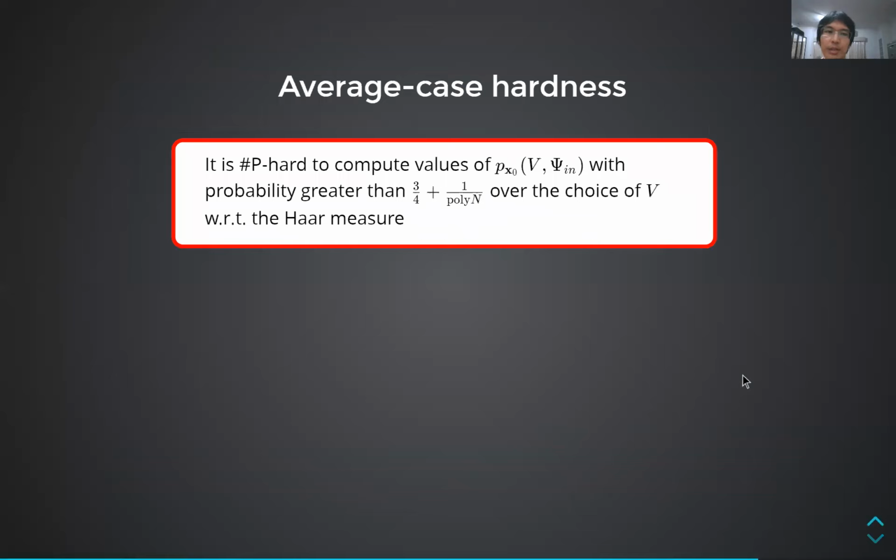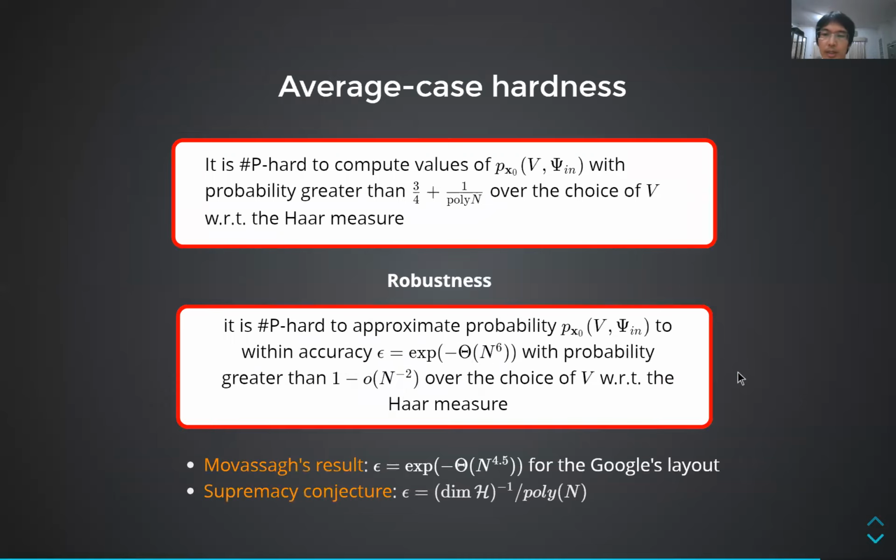And so we have the result that it is sharp-P-hard to compute the value of output probabilities for an appreciable fraction of all FLO circuits. Also similar to previous work, this hardness result can be improved to the average case hardness of approximating these output probabilities up to some additive errors.